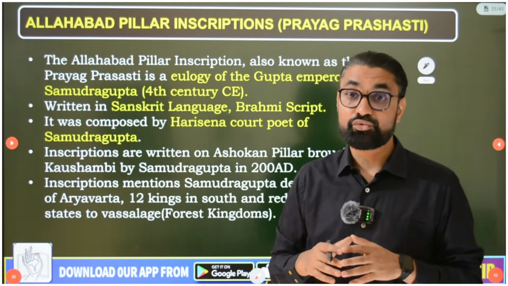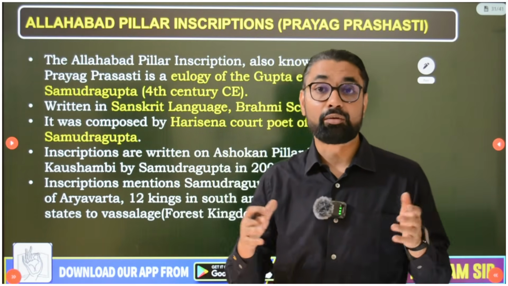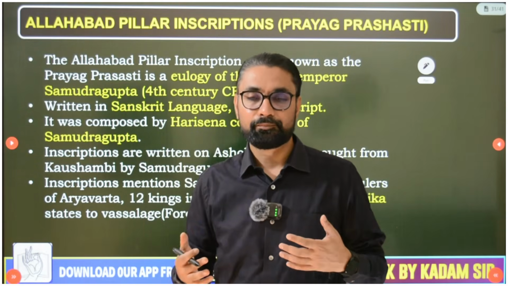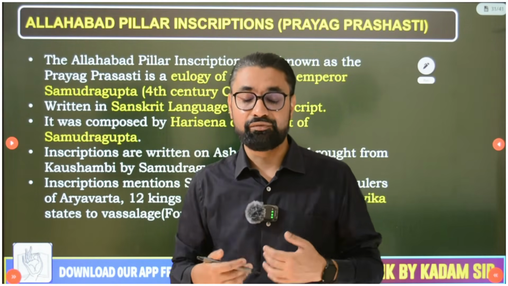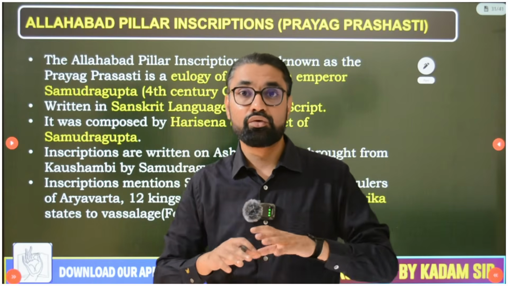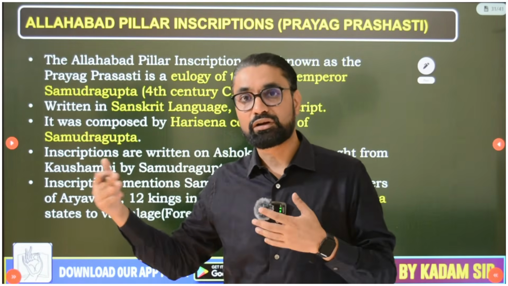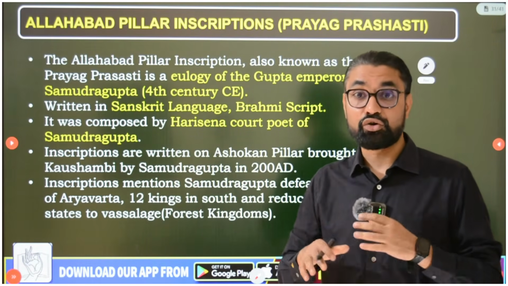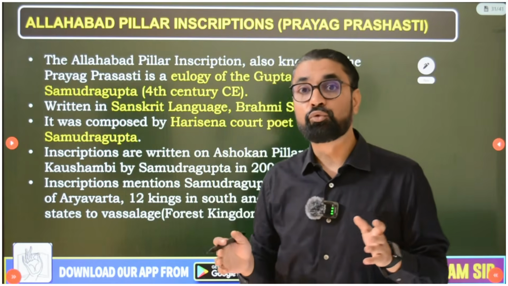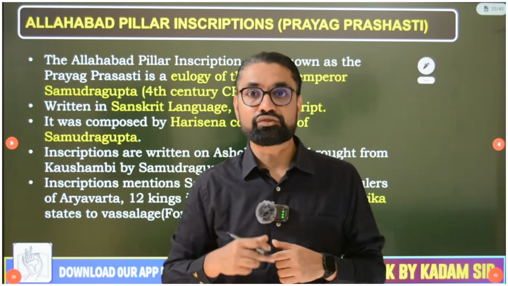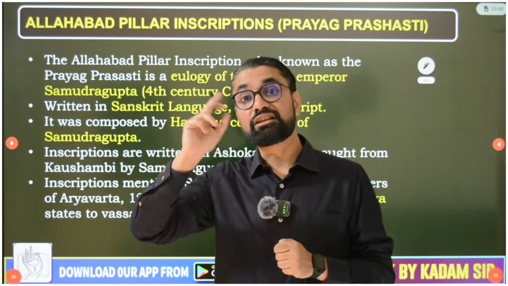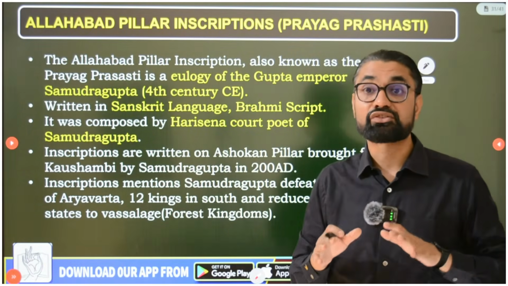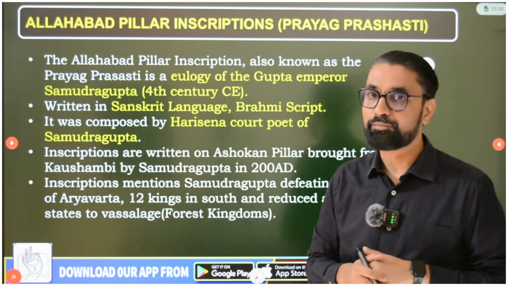On this inscription, guys, we came to know that he occupied a lot of Aryavarta and defeated all the enemies. It is written that he had no enemies left to defeat or to deal with. So he has no opponents. That's what the court poet Harisen writes in those inscriptions. It also says that Samudragupta was not only a great warrior but also a great poet, and it refers to Samudragupta as Kaviraj, that is, king of the poets. So a lot of information about Samudragupta we get from this Allahabad pillar inscription.